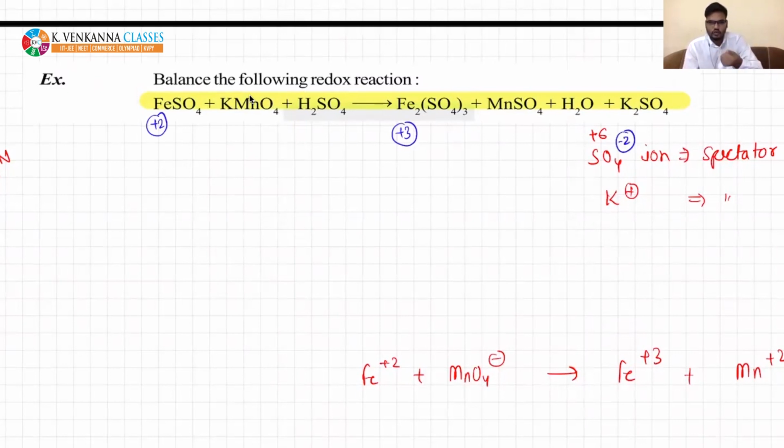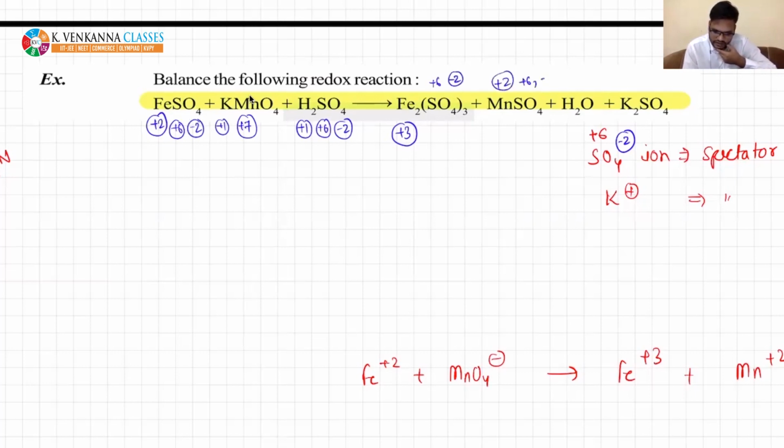Sulfate ion. So you need to have understanding of important ions like sulfate minus 2, nitrate minus 1. In KMnO4, K has always plus 1, Mn is plus 7. Sulfur is plus 6, oxygen minus 2. Here also sulfur plus 6, oxygen minus 2. Mn plus 2, sulfur plus 6, oxygen minus 2, hydrogen plus 1. So I have already told you sulfur is of no use.